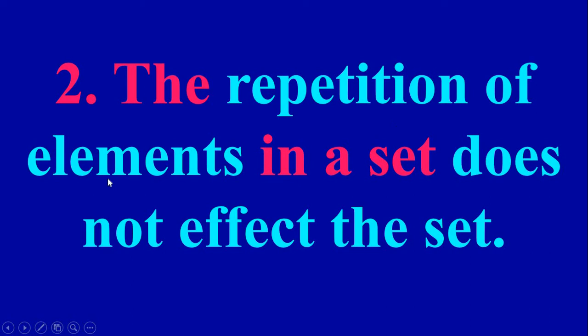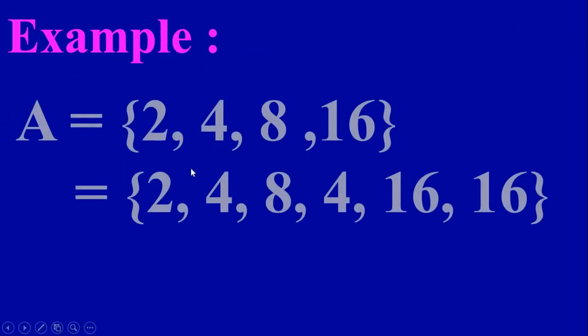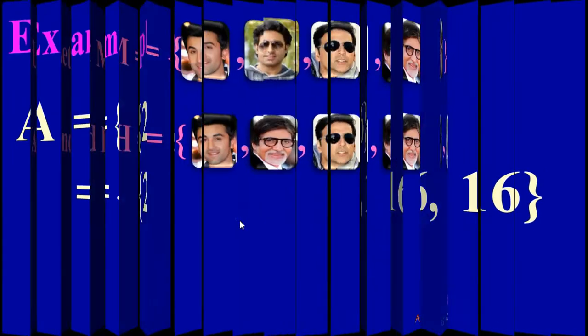The next note: the repetition of elements in a set does not affect the set. That is, when elements are repeated, they are not counted again. Consider an example. Suppose set A equal to 2, 4, 8, 16. Now I can write the same set as 2, 4, 8, 4, 16, 16. Here 4 is repeated and 16 is repeated, but it does not matter. We will not count this as two elements. 4 is a single element here, and 16 is also counted as only a single element.